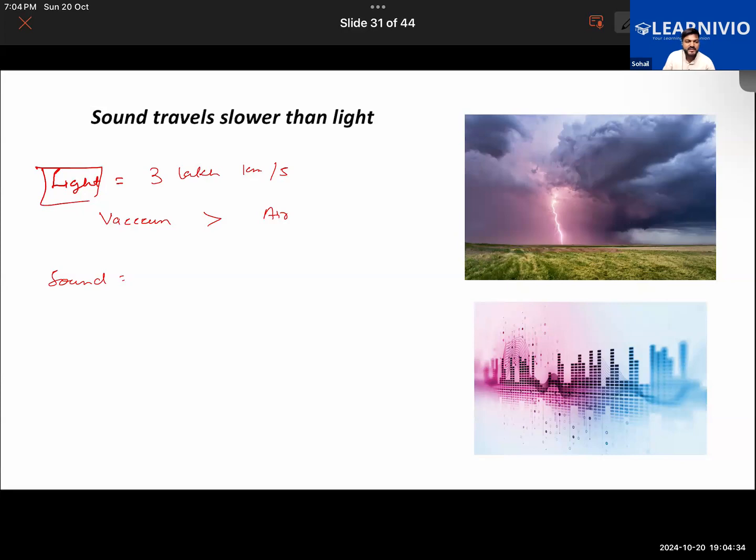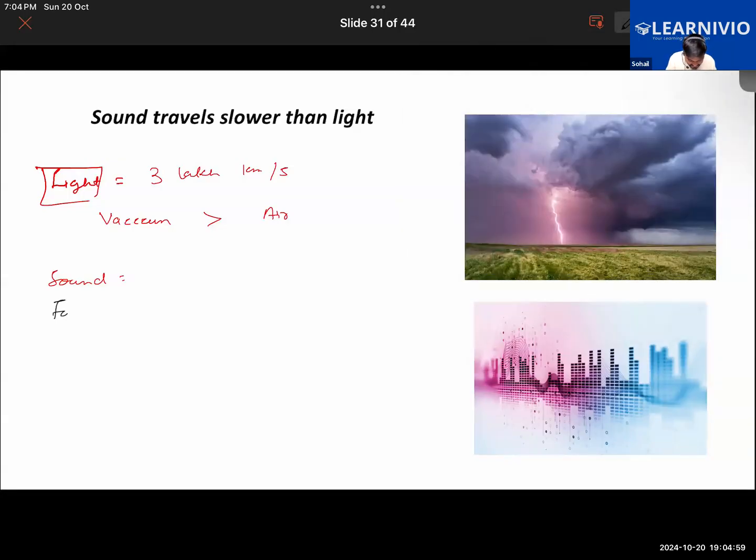So there are several factors that will determine the speed of the sound other than the medium. One of them, as I was saying, is the density of the medium. Then it's the temperature of the medium also. When the molecules of the medium are closely packed into each other, this will mean that sound will travel faster in a denser medium.